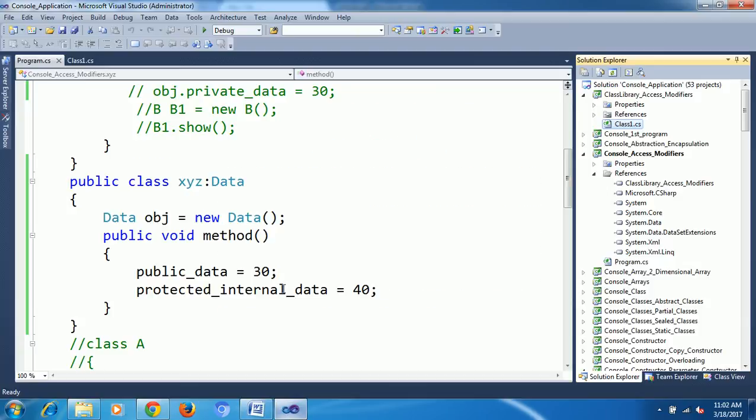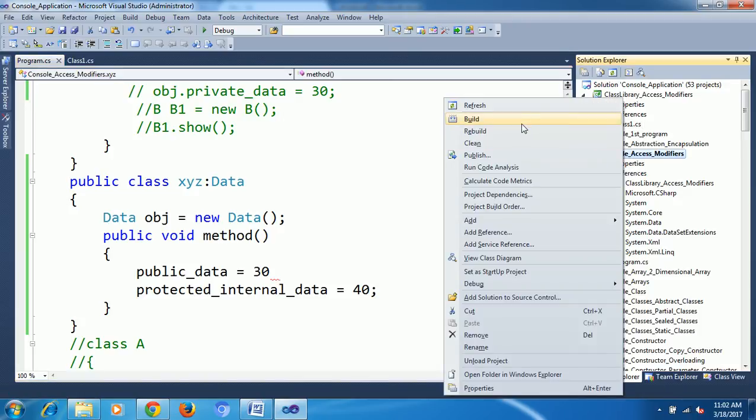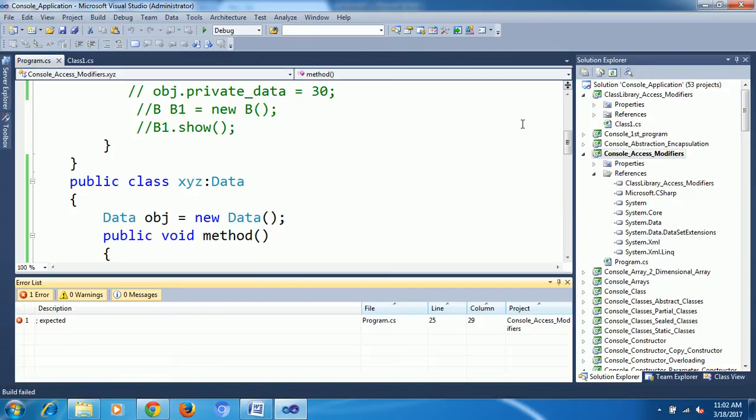Just like if I miss a semicolon and try to build my project, it will show semicolon expected. That is called a compile time error. A runtime error is when you run the program and, based on your data, it throws an error. That type of error you can call a runtime error.